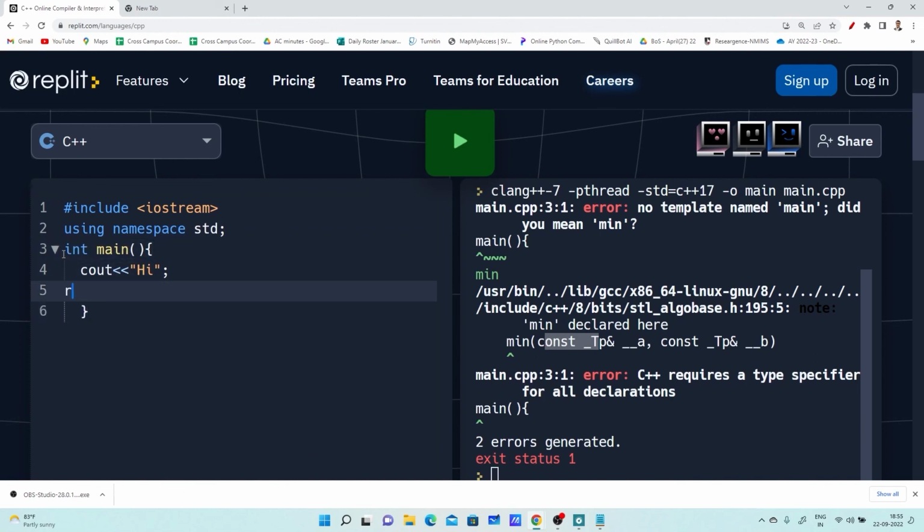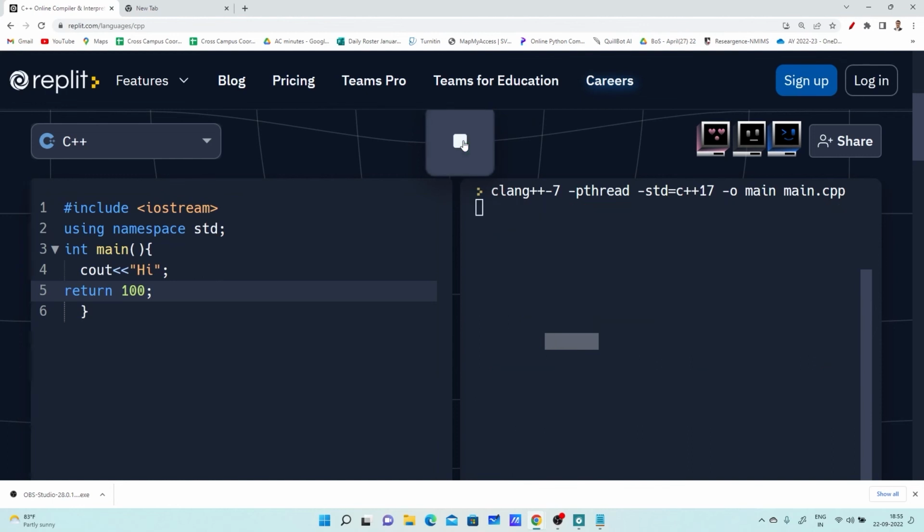Let me have this int main, return 100. Can I return 100? Yeah, it is displaying hi. And whatever value we have returned, it is saying that exit status is 100. So why are we returning 0? We are saying that the program is successfully executed. So 0 shows the success, and in this case, that return status is not displayed because it's a successful execution.